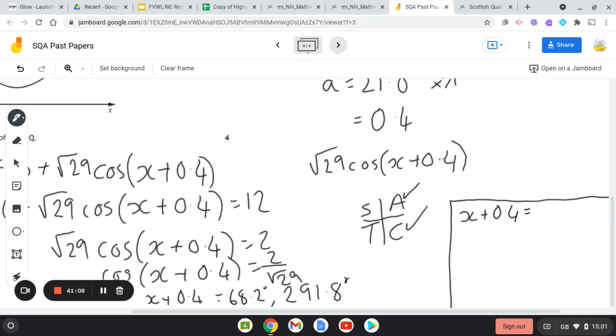So 68.2 divided by 180 times by your pi, and what you get is 1.2 for your first radian value there. 291.8 divided by 180 times by pi, and you get 5.1. And then you're able to take away 0.4 from both of those. So your first x value of xp is 0.8 and xq is going to be 4.7, and that is your final answer.